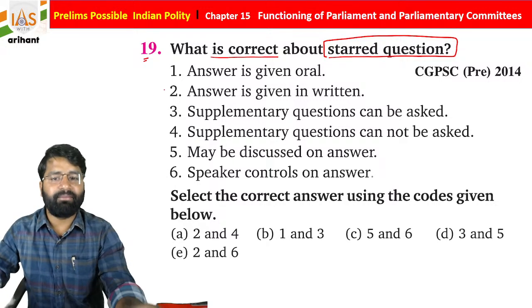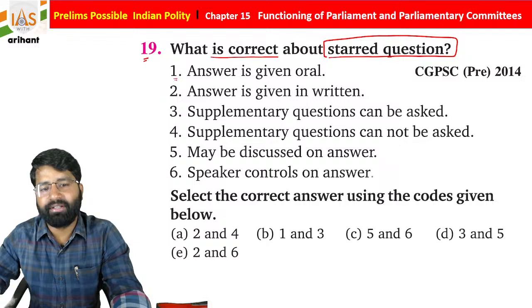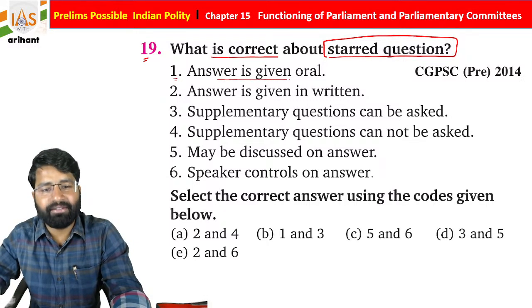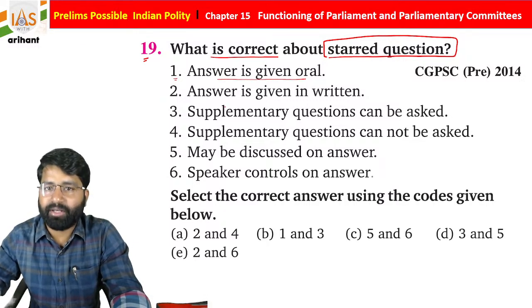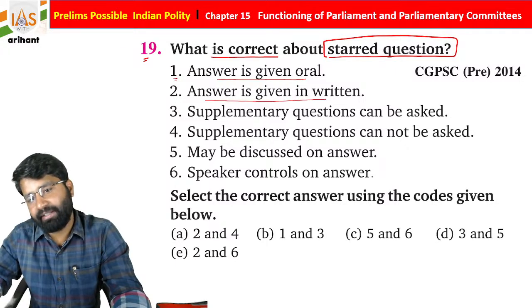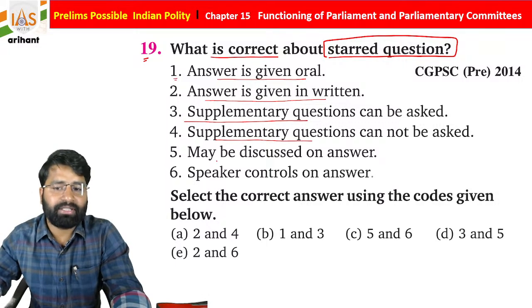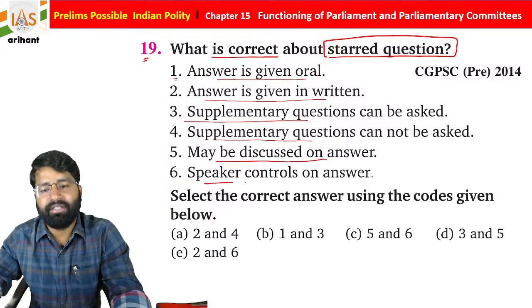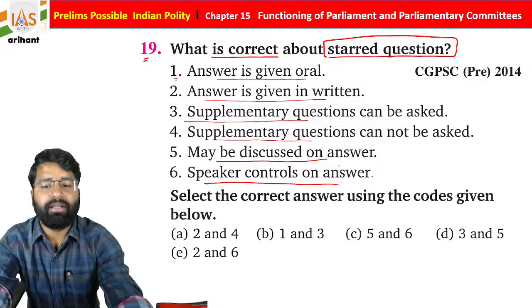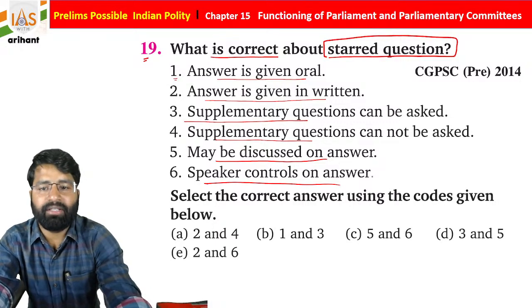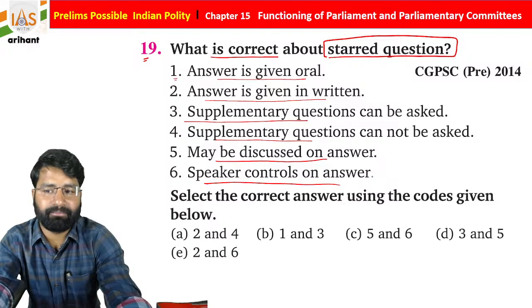Just read the statements and then go with the answer. Statement 1 says the answer is given orally, the answer is given in written format, supplementary questions can be asked, supplementary questions cannot be asked, may be discussed on the answer, Speaker's control on the answer. So, what is the right answer?